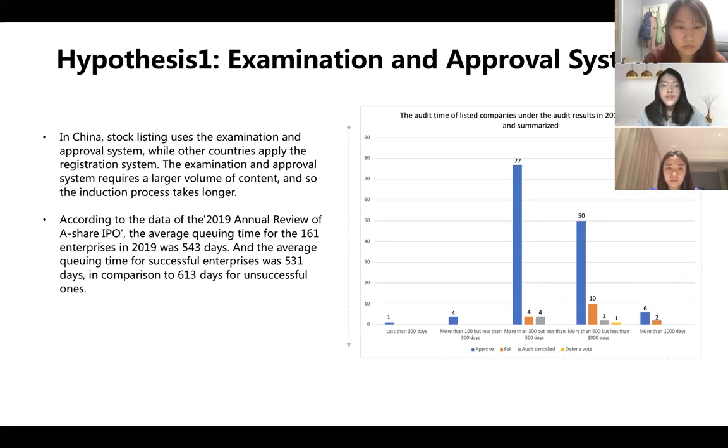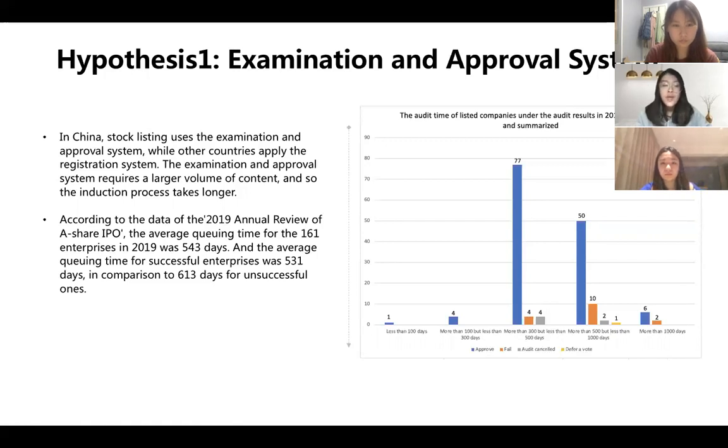On top of this, firms need to carry out restructuring and other time-consuming processes before they can join the A-share listing. And these additional tasks draw the process out even further. According to the data of the 2019 annual review of A-share IPO, the average waiting time for the 161 companies in 2019 was 543 days, and the average waiting time for successful companies was 531 days, in comparison to 613 days for